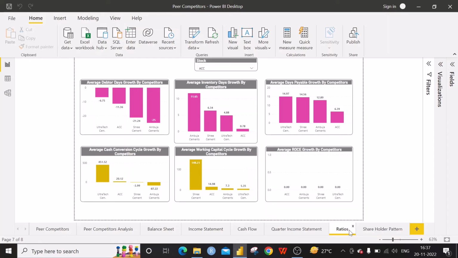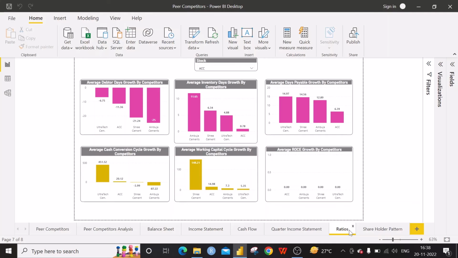This is common for the inventory days also. Inventory days control: we know ACC's control on inventory days is not good when we are dealing with a detailed application. We understand that here the growth is 0.78%, it says, but however the control of inventory days is very important. It will reflect in the CCC, that is the cash conversion cycle, also.